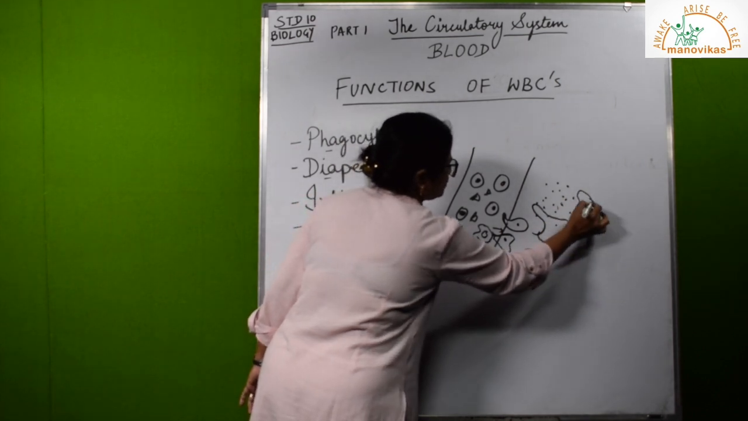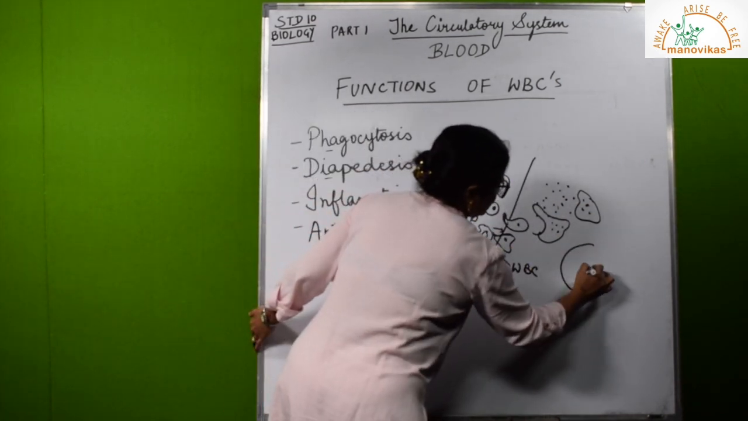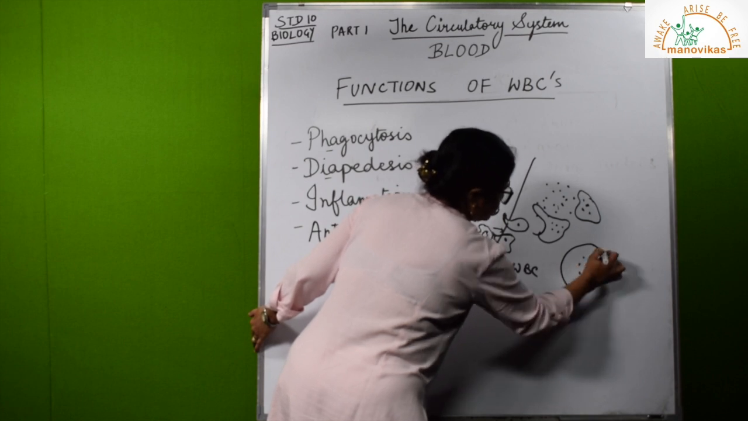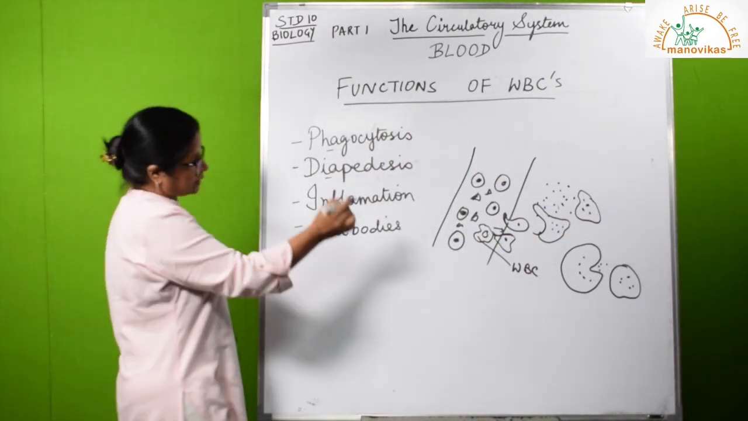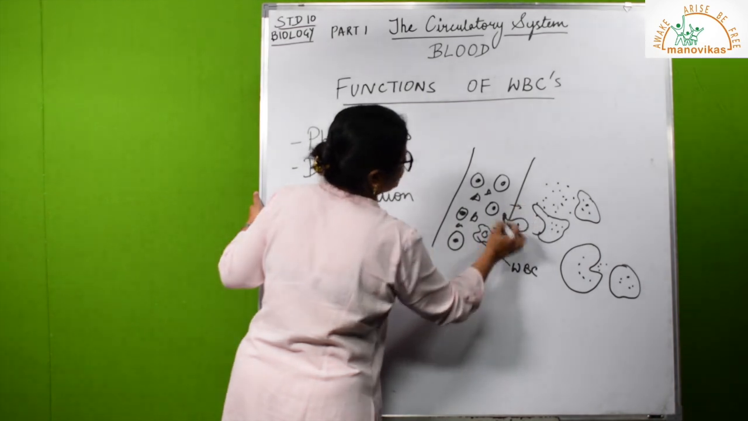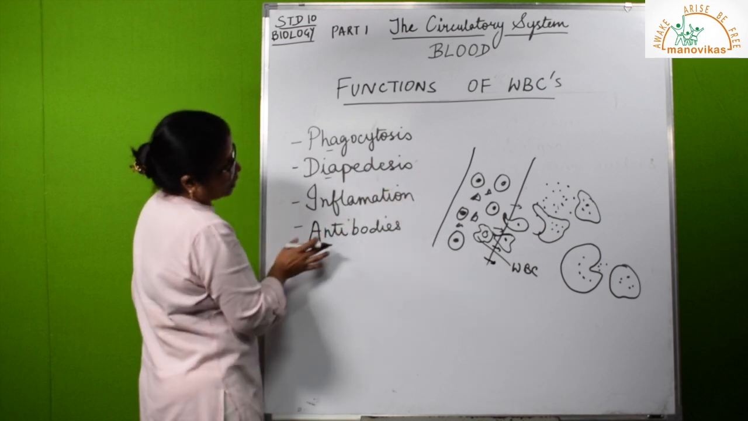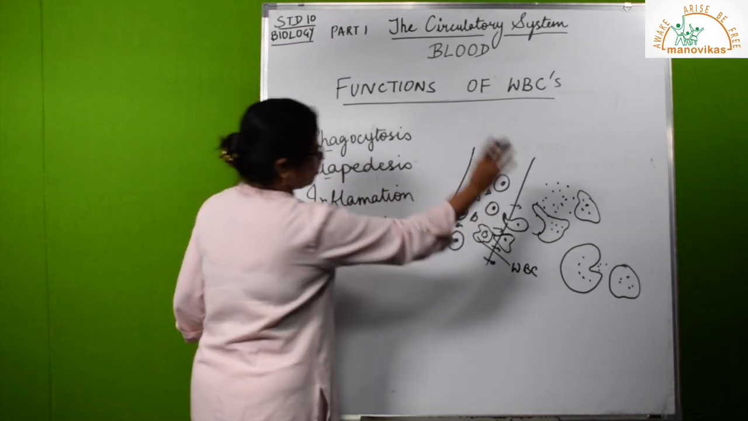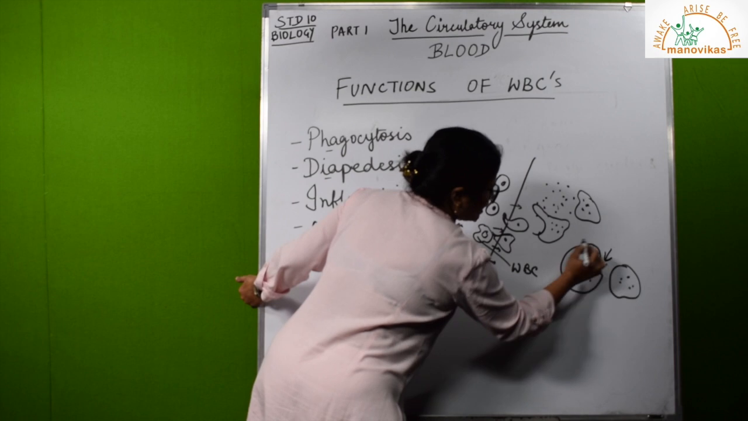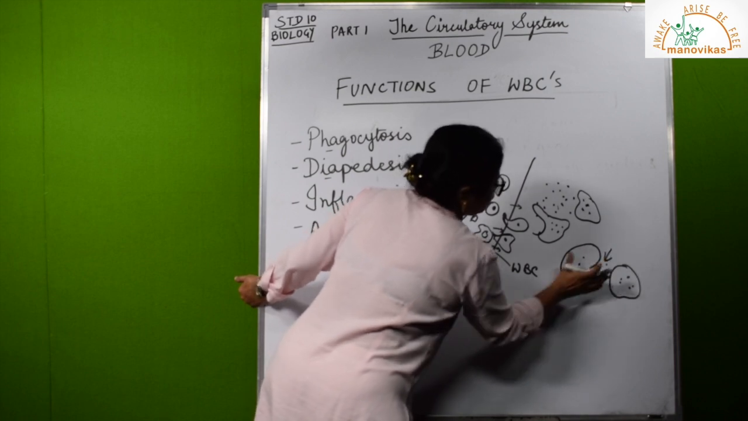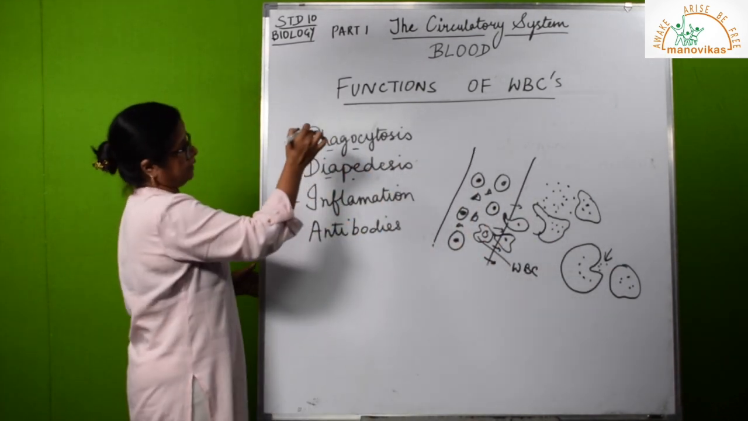It goes here, comes this way and engulfs these. After a while you will find all these bacteria inside. I am not drawing the nucleus on purpose. All the bacteria are being engulfed slowly, and in the end the bacteria will be inside them, and they will destroy them. This squeezing out of the walls of the blood vessels is called diapedesis. And this process of catching the bacteria, engulfing them and destroying them is called phagocytosis. Remember these two terms very well, phagocytosis and diapedesis.